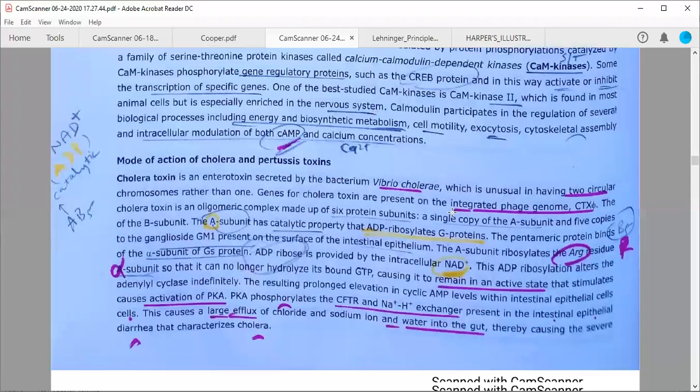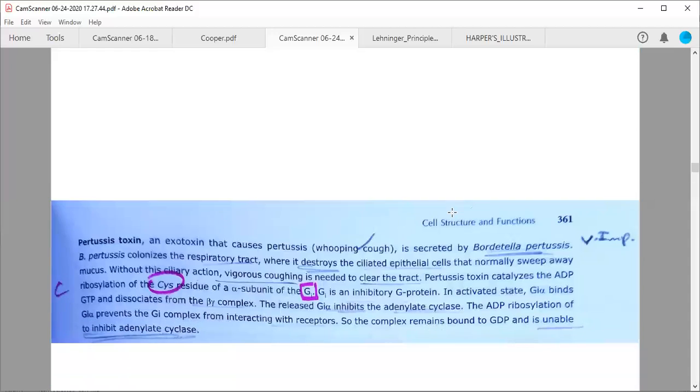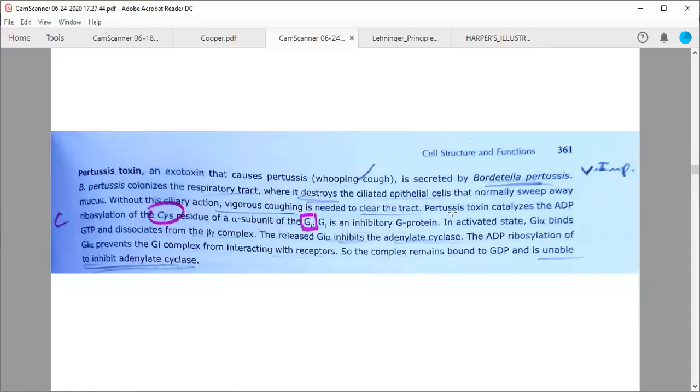Now the second type of toxin we are going to study in this particular class is pertussis toxin, and many times I have written this as very important, because the causative agent of pertussis toxin is, have you heard about whooping cough?